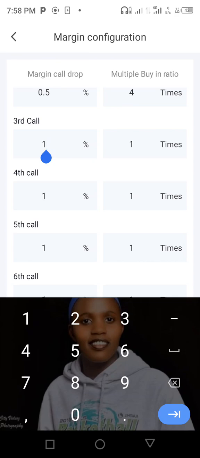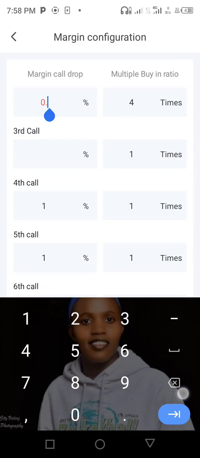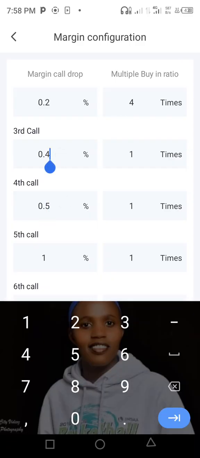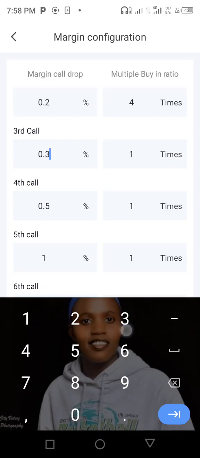We have 0.1. I can put here 0.5, but me I want to put 0.2. I put here 0.4. I put here 0.5. Let me put here 0.3. Then I put 0.4. I want to put 0.5.